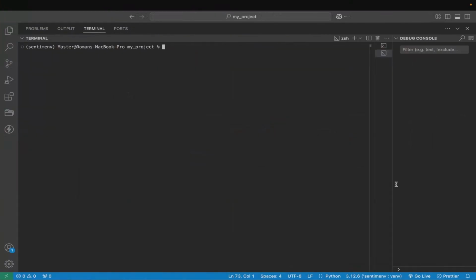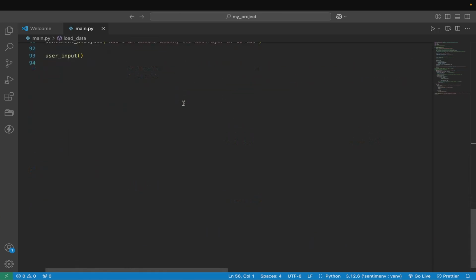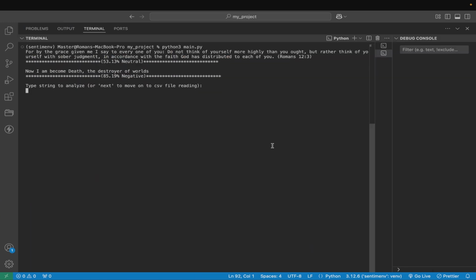Let me show you some further examples. I'm going to run the program again. It'll return the same two strings from earlier. Let's do a negative one this time.